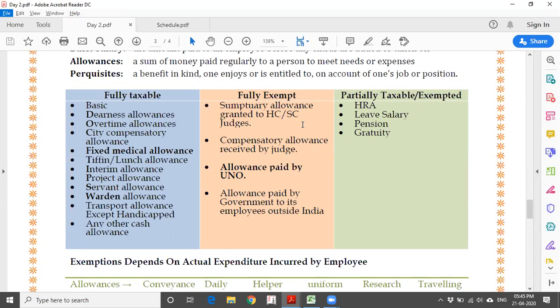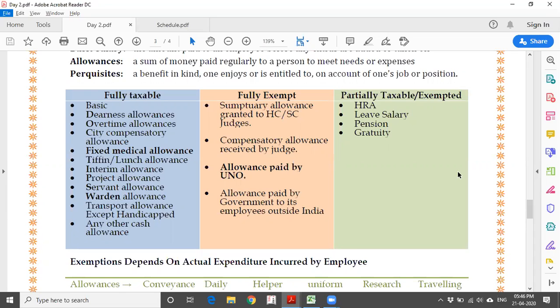Statutory allowance granted to High Court and Supreme Court judges, compensatory allowance received by the judge, or allowances paid to UNO, allowances paid by government to its employees outside India, wherever they are staying outside India for the purpose of Indian government. These are very specific cases which have limited utility.